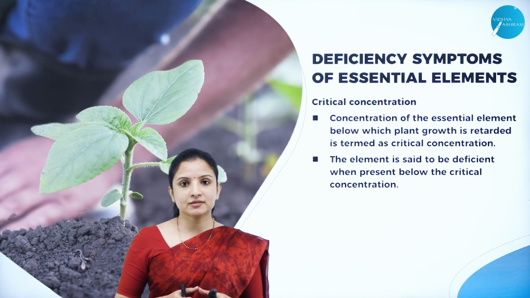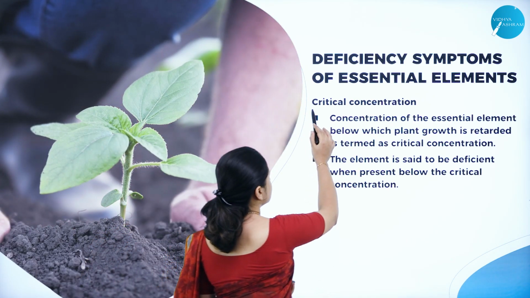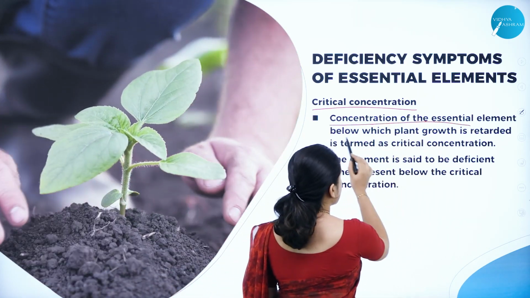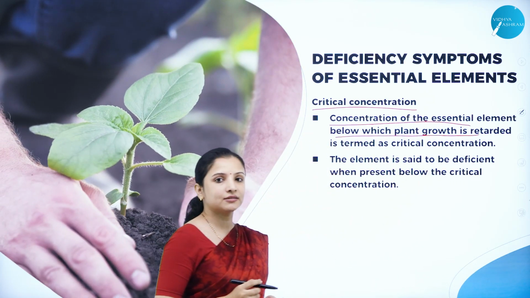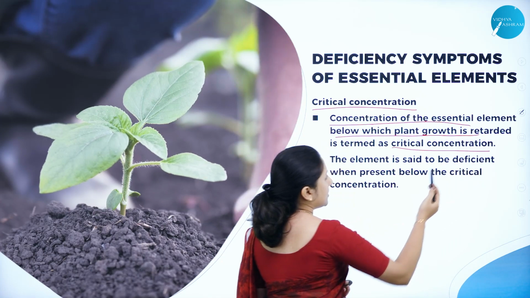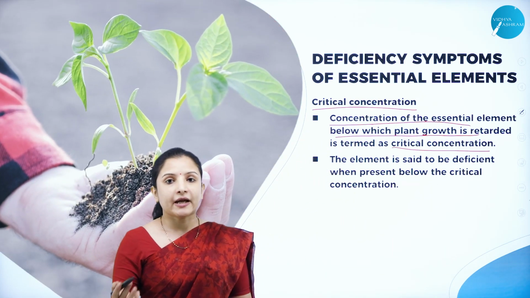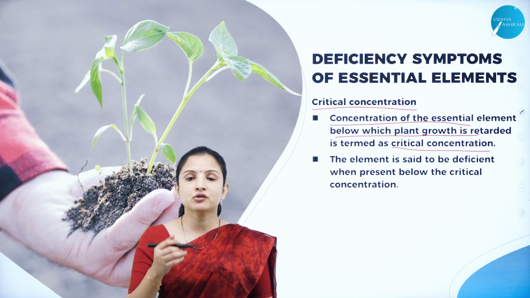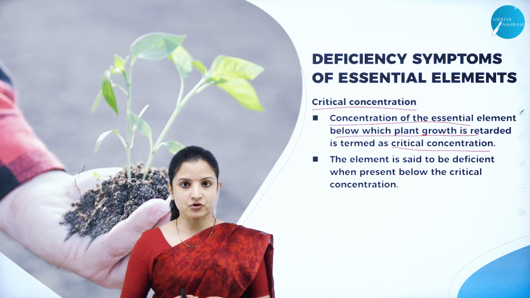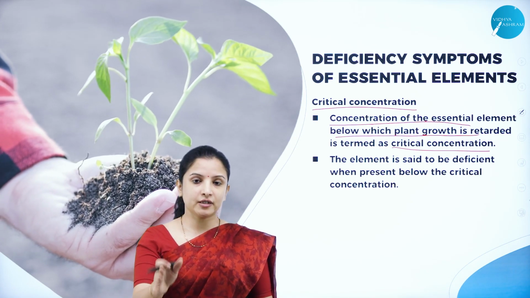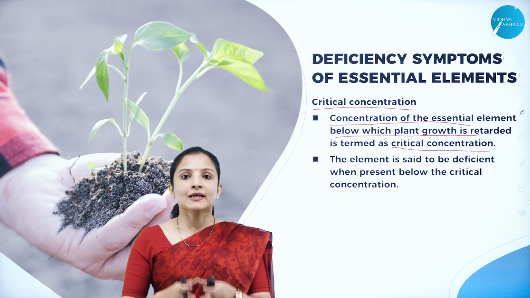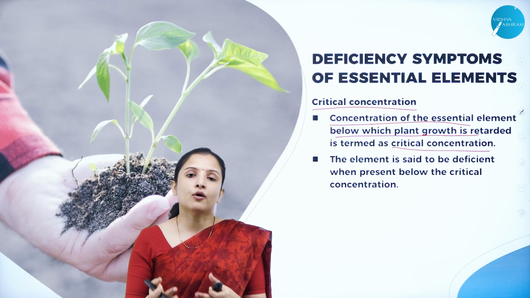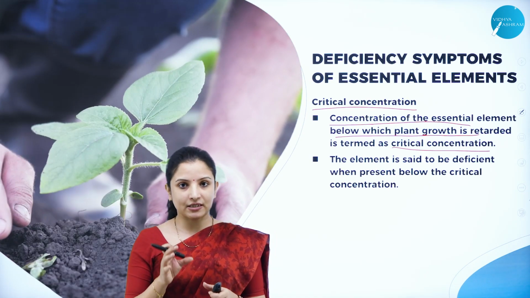So here we have to understand a term called critical concentration. The concentration of the essential element below which the plant growth is retarded is termed as critical concentration. Say for example, nitrogen is required by the plant, that is, for 1 kg of soil you need to add about 10 grams of nitrogen. So if I say for 1 kg of soil you need to add about 10 grams of nitrogen, then the 10 grams of nitrogen must be provided to the plant. Not more than that, not less than that. So that is called the critical concentration.